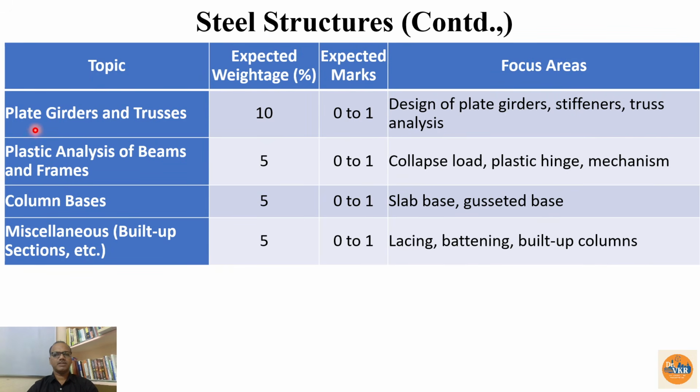Then the other important topics are plate girders and trusses, plastic analysis of beams and frames, column bases, miscellaneous built-up sections, like this. So in this one, you can go through the design of plate girders, stiffeners, truss analysis, collapse load, plastic hinge formation, what is the mechanism for that one, slab base and gusseted base design also, lacing, battening and built-up columns. Here they may not ask for the in-detail design, but they will ask the critical simple points which we need to understand from the GATE point of view. If you see the past 5 to 7 years of question papers of the GATE, then you can understand how the questions are going to be framed on the steel structures subject.